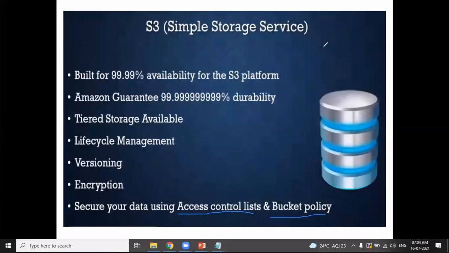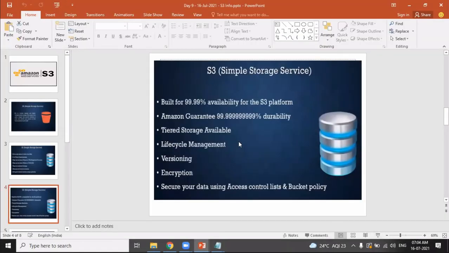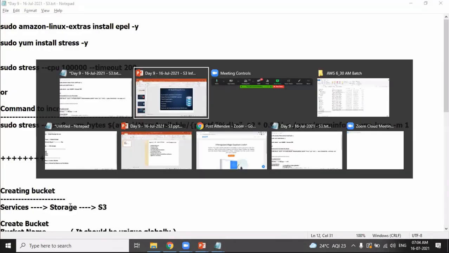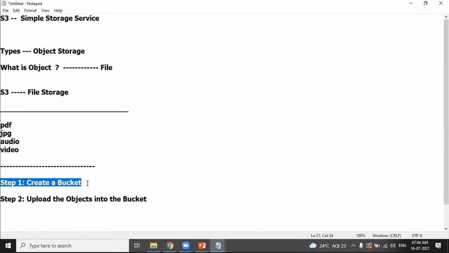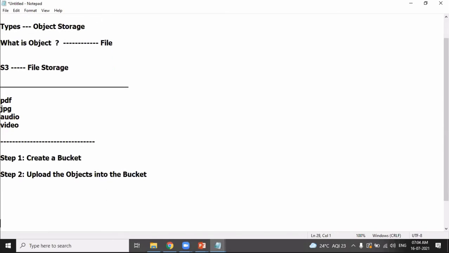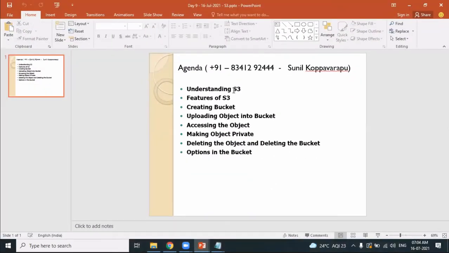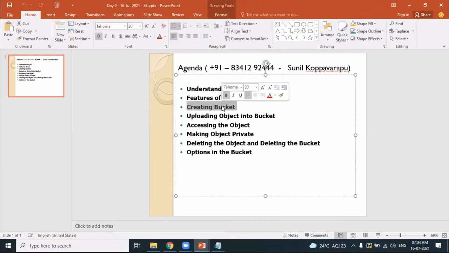So let's move on. The most important thing: if you want to upload an object, what is the first step you need to do? Step one is to create a bucket. Once the bucket is ready, then you can upload the objects into the bucket. So let's jump into practicals. We have discussed the important features of S3. Let's create a bucket.